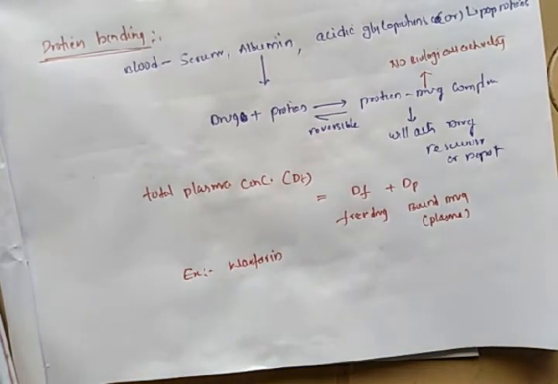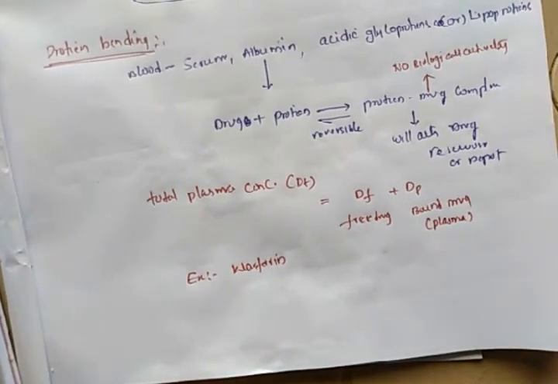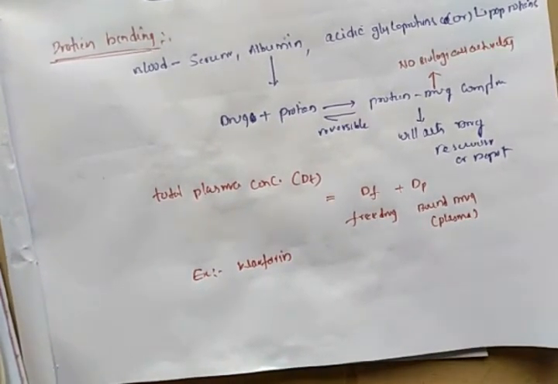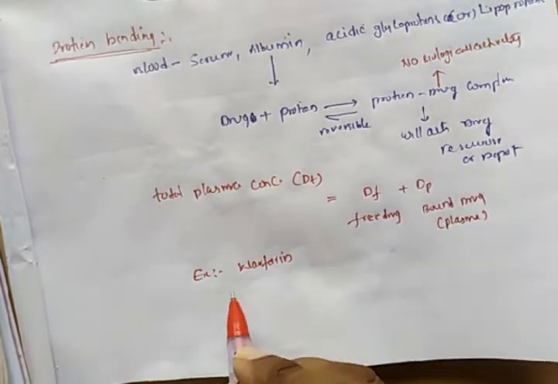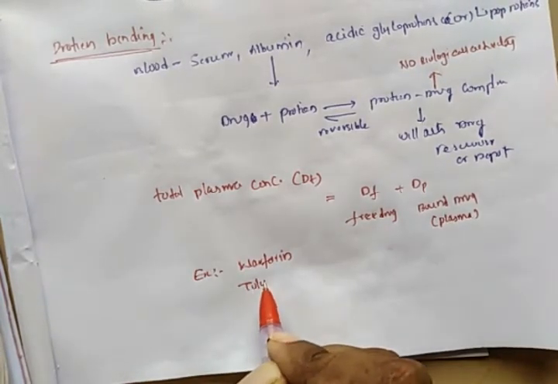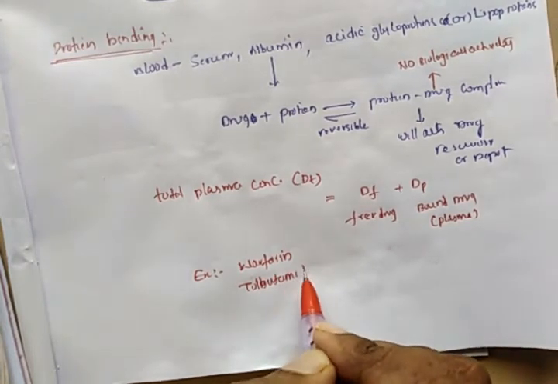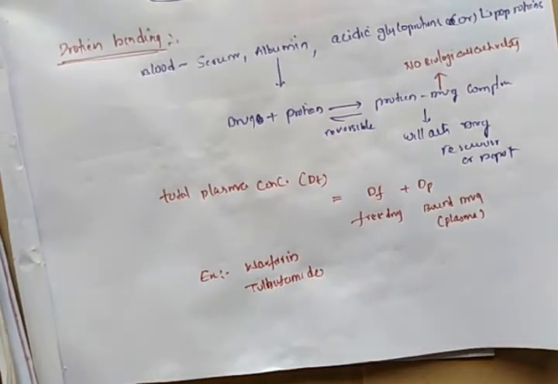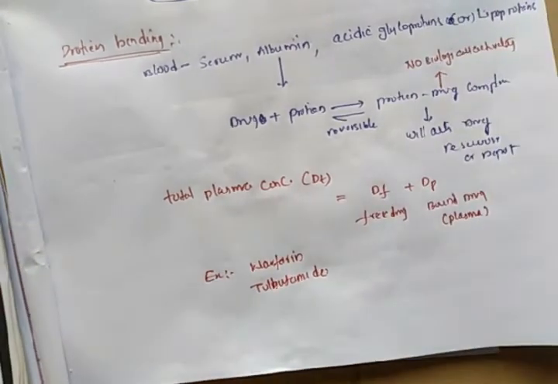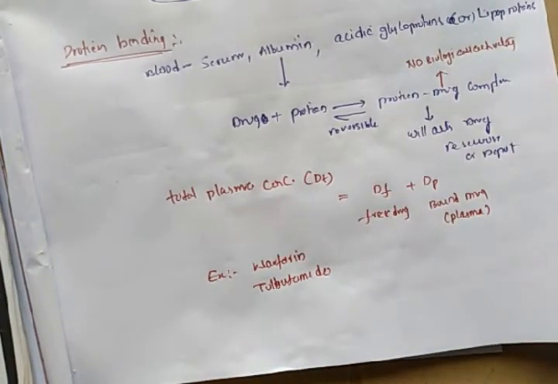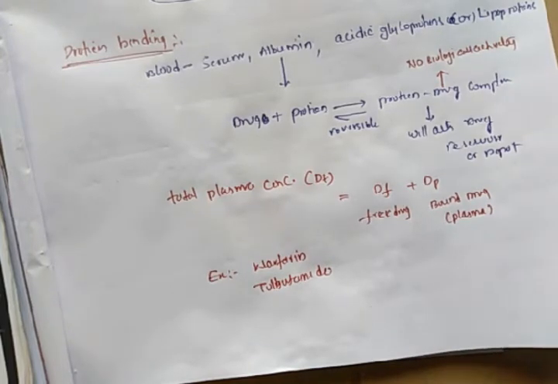Another is tolbutamide. This protein binding also affects various disease states, but discussing it would be a waste of time. This much is enough for our examinations.